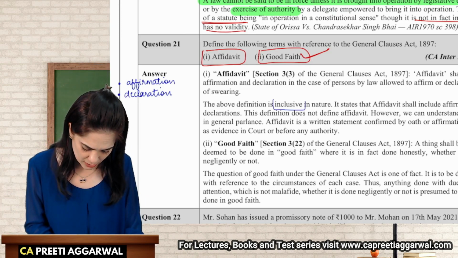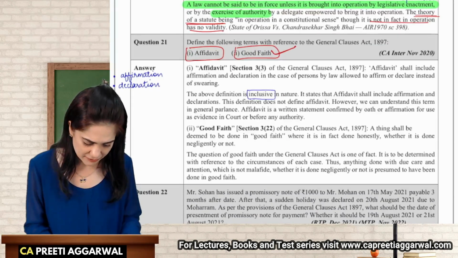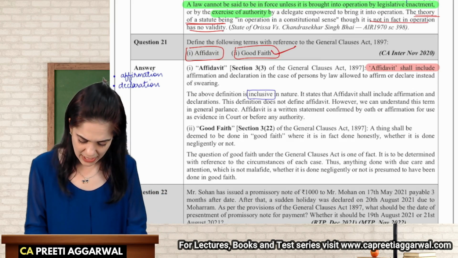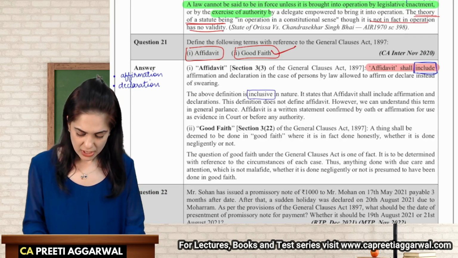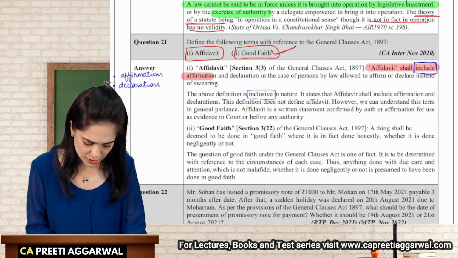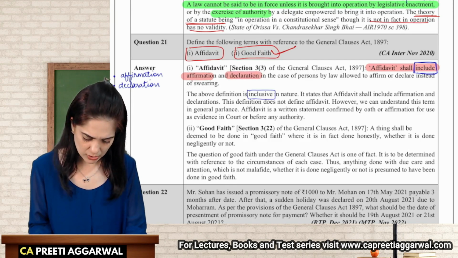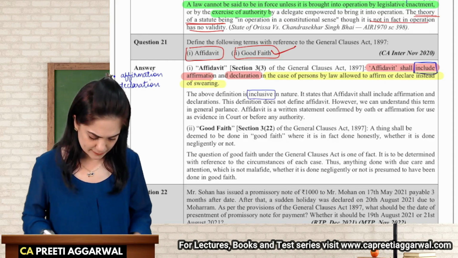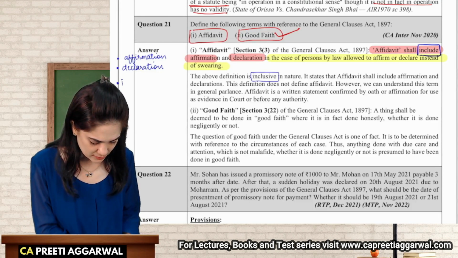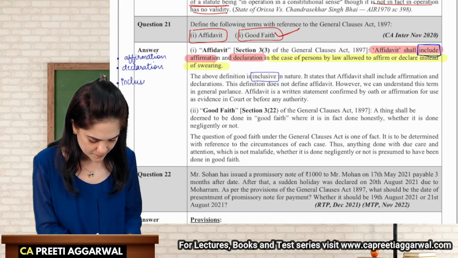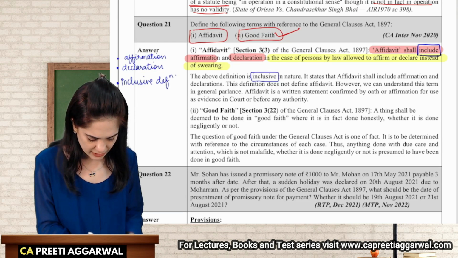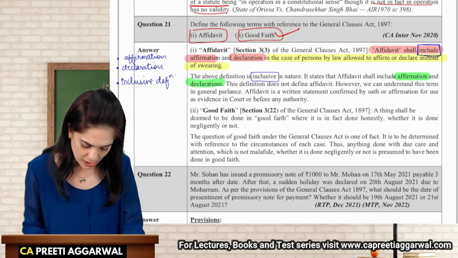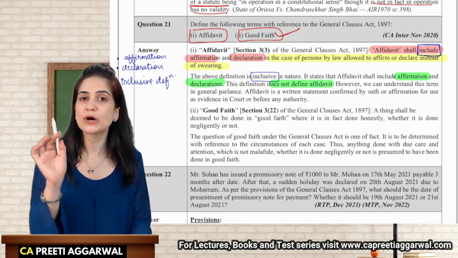This definition is inclusive because it says that affidavit shall include affirmation, declaration in case of persons who are allowed by law to affirm or declare instead of swearing. So it's an inclusive definition. Affidavit will include affirmation, it will include declaration. It does not define affidavit. Is the word means written over there?